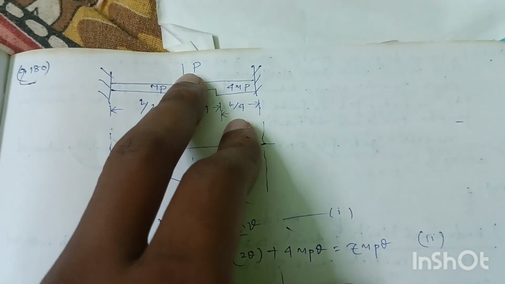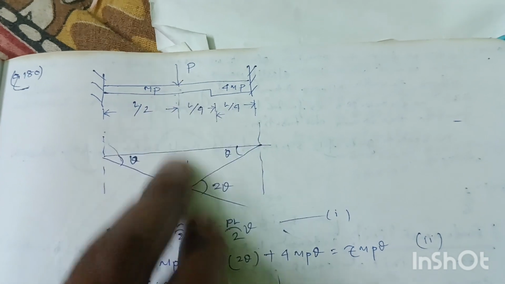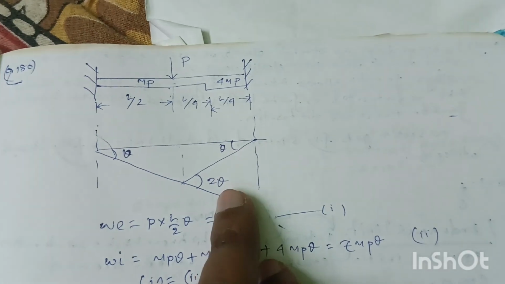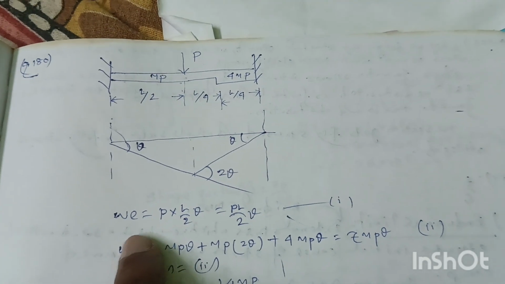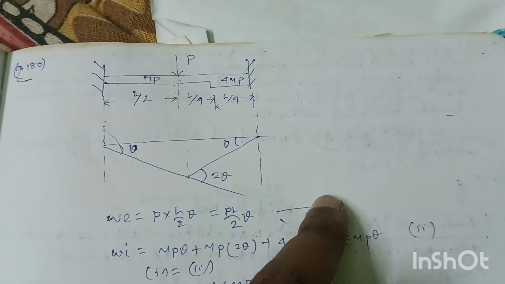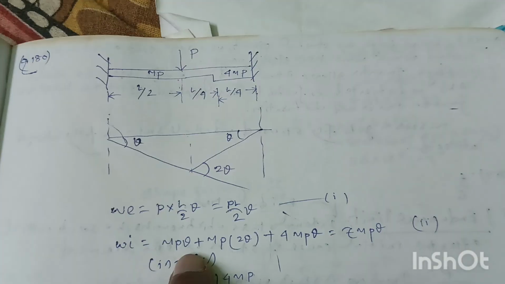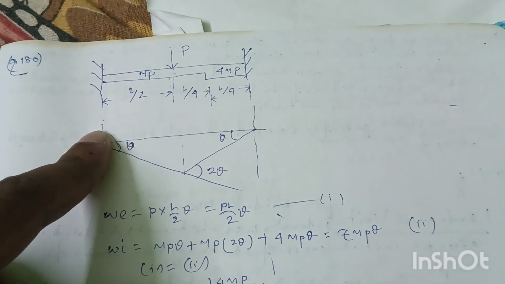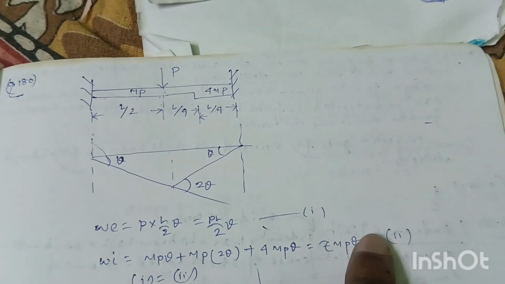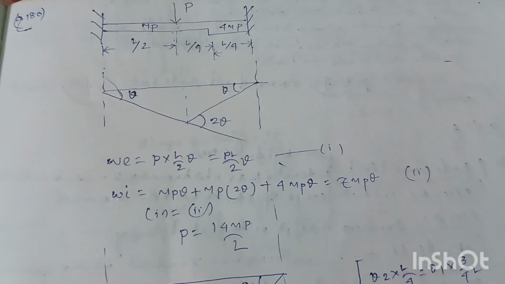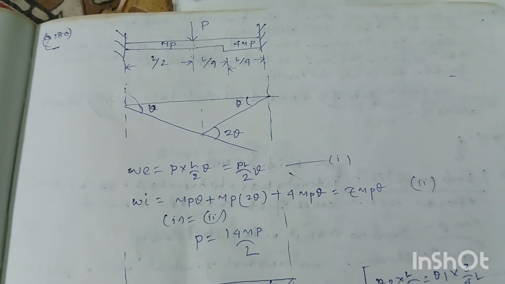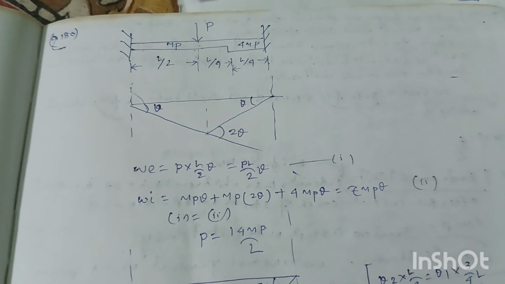So under this load, the collapse diagram is like this. This is theta, this one will also be theta, so this angle is 2 theta. So external work done WE will be equal to load into deflection, P into L by 2 into theta, equation 1. And the internal work done equals moment into rotation. So at here MP into theta, at here MP into 2 theta, and at here 4 MP into theta. So 7 MP theta, that is equation number 2. So by the principle of virtual work, equation 1 is equal to equation 2, and we will get the collapse load P equal to 14 MP by L.